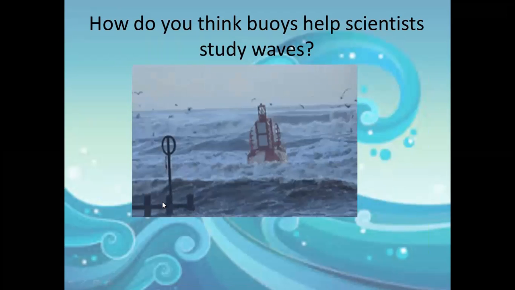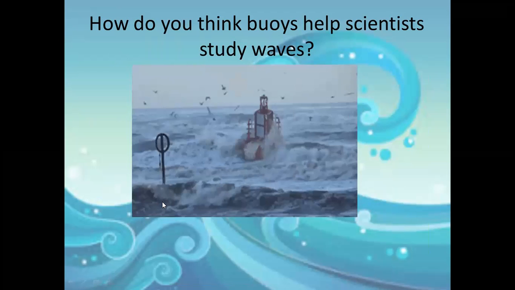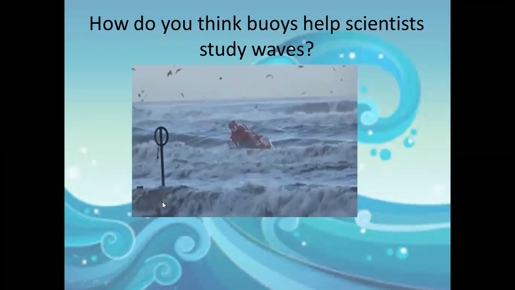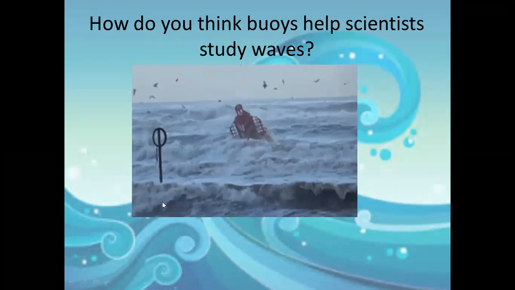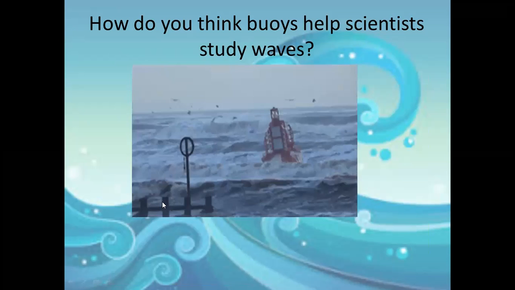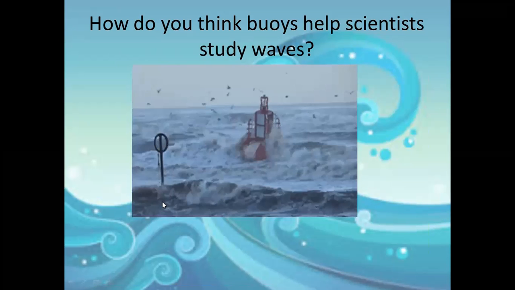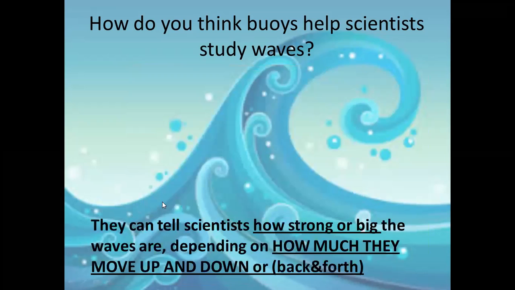If a buoy moves up and down very fast, it means the storm is very strong. But if it moves slowly, it means the storm is weak. Those buoys can tell the scientist how strong or big the waves are depending on how much they are moving up and down or back and forth.